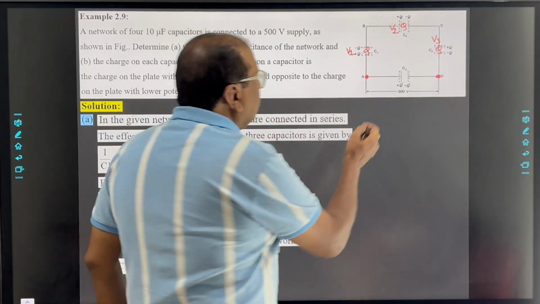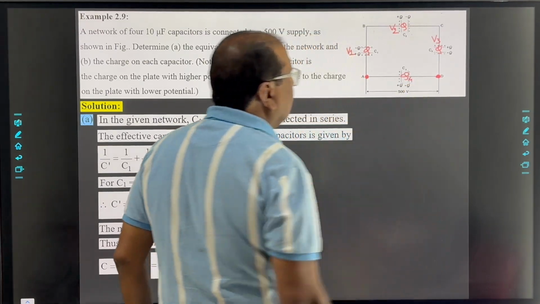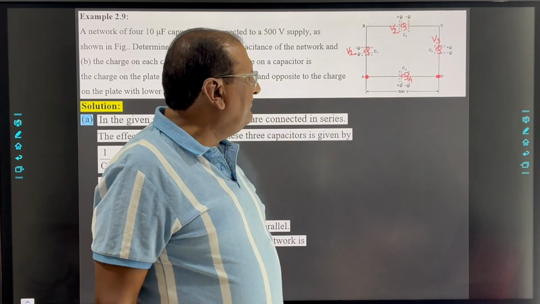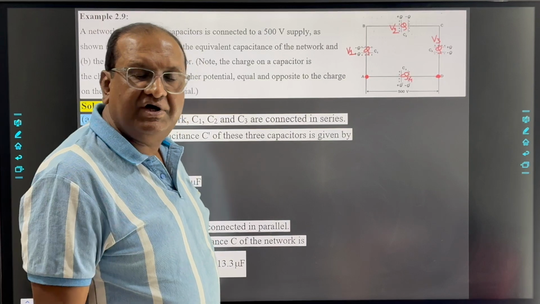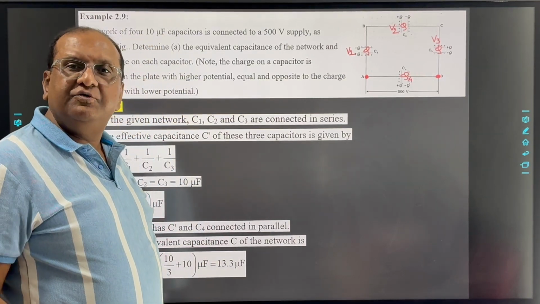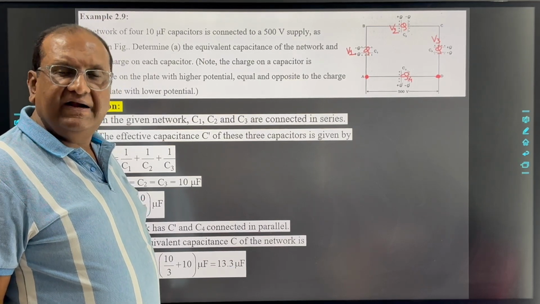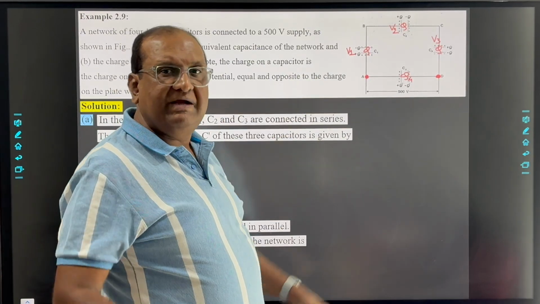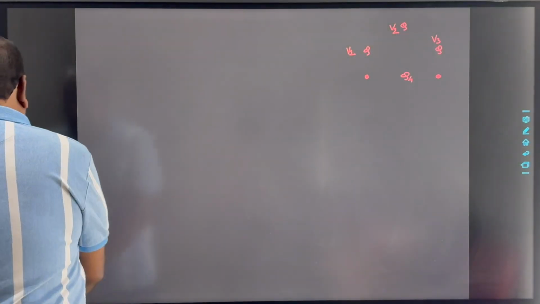So if we consider the charge on the fourth capacitor to be Q4, then across it the potential difference is 500 volt. Now we can use the equation C equals Q by V, or V equals Q by C. Using this concept, let's calculate the charge on each capacitor.